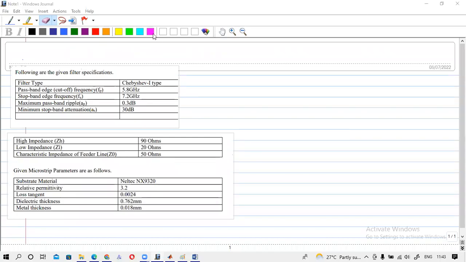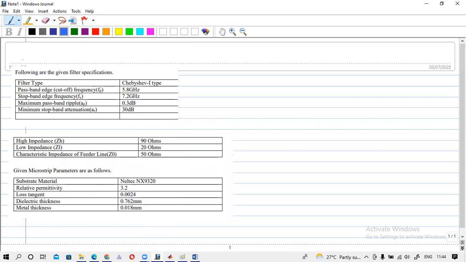My students, in our previous lab we discussed the steps of designing a low pass filter, and how to calculate the element values of the low pass filter. Here we will consider one example and try to design a low pass filter for a given specification, which is what we discussed in our previous lab session.